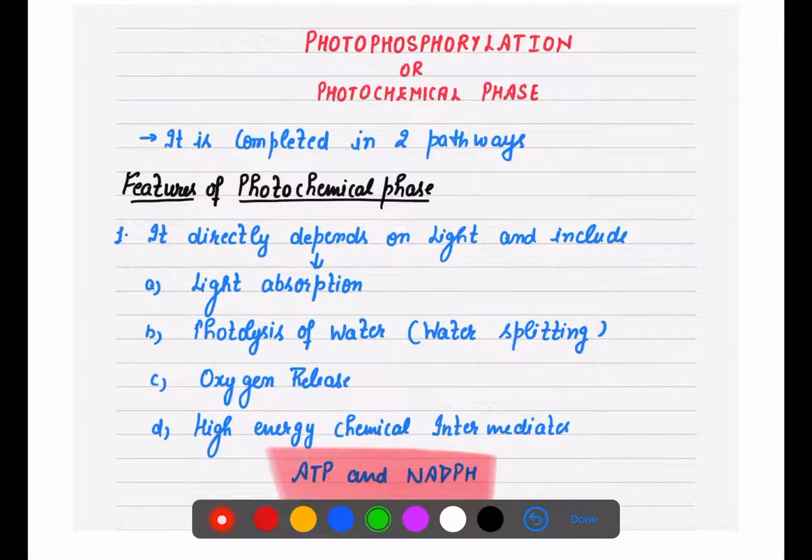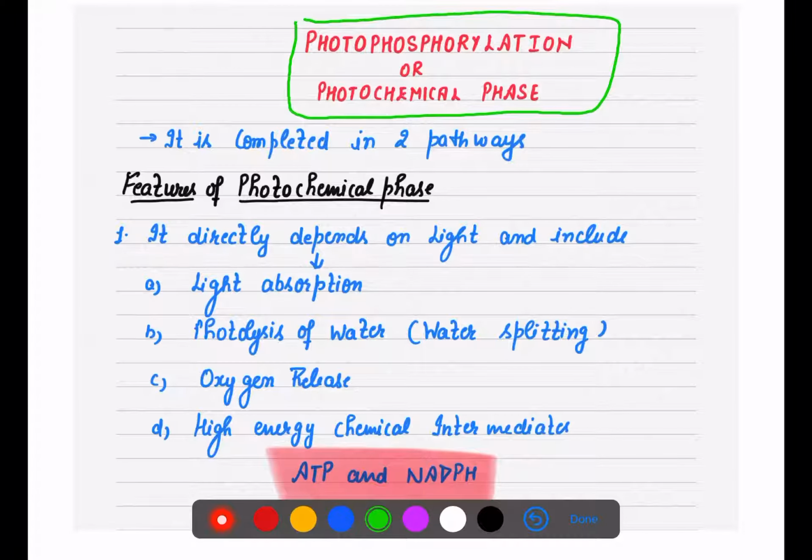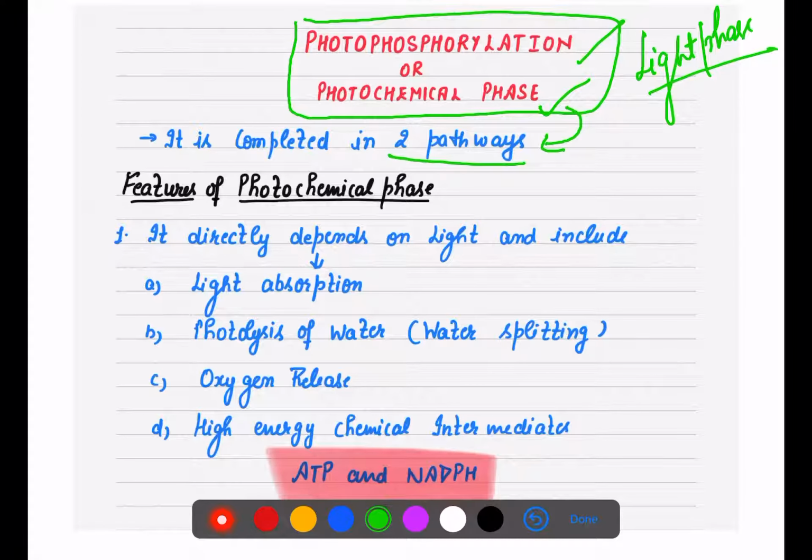In today's lecture, I am only going to concentrate on the first phase, that is the light phase of photosynthesis, which is also known as photophosphorylation, as well as the photochemical phase. Now this phase is completed in two further pathways: one is non-cyclic photophosphorylation, and the other is cyclic photophosphorylation.